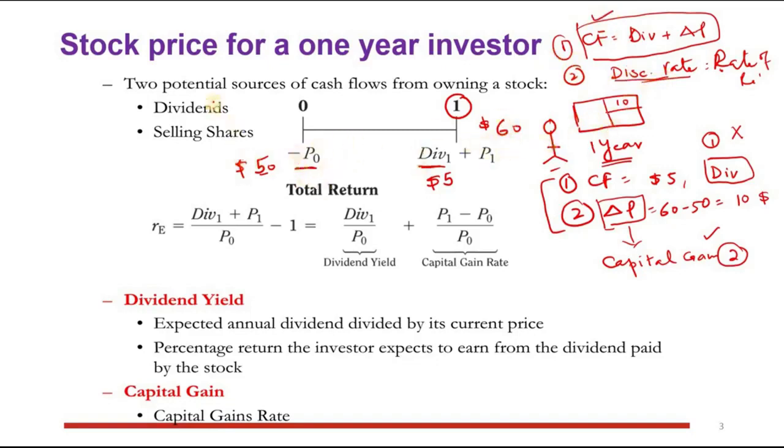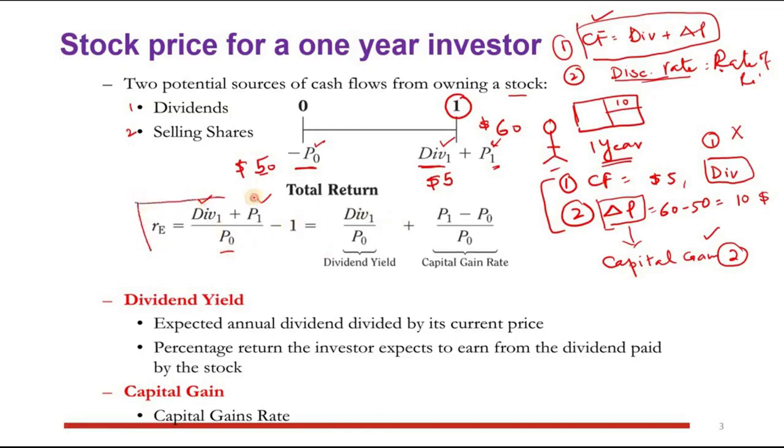Okay, so if you say that there are two potential sources of cash flows from owning a stock, number one dividend, number two selling the shares. So this is negative P0, meaning today he bought it for 50, after 1 year he received some dividend and some change in price. If for instance the price P1, meaning after 1 year, is 60, right? So the total return is D1 plus P1 divided by P0, minus 1.